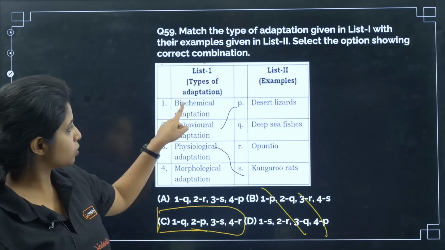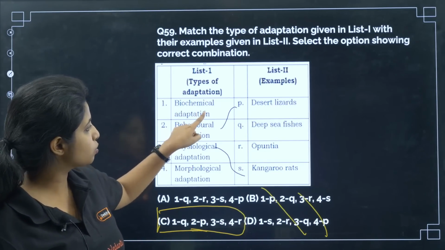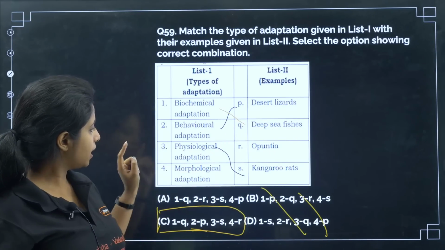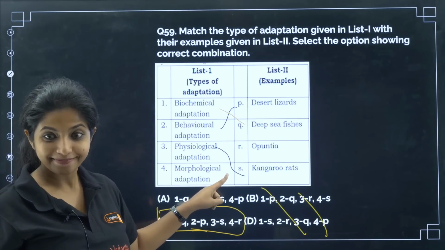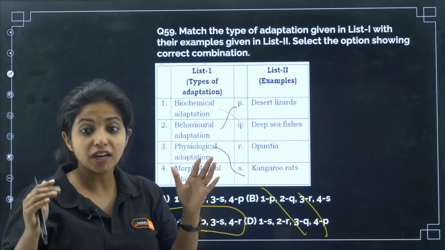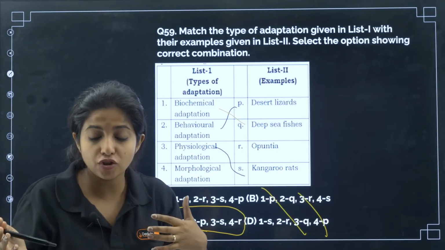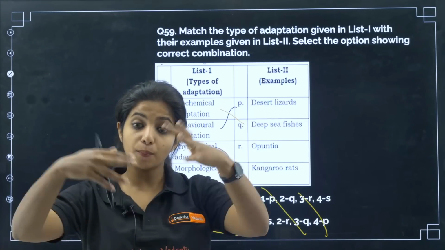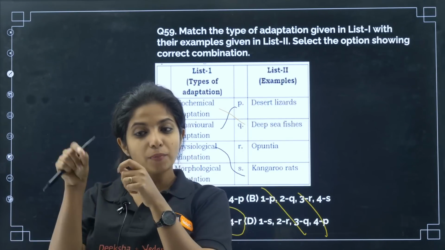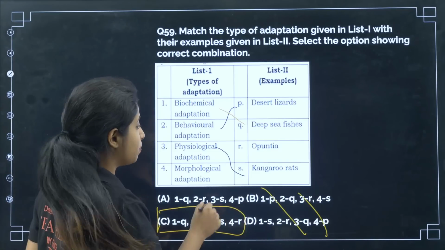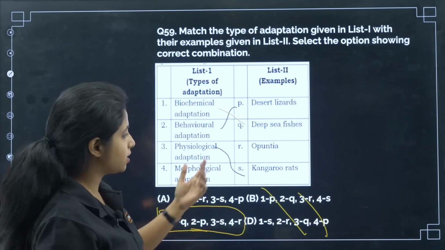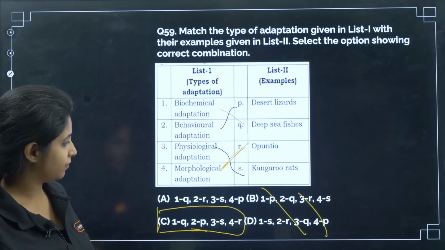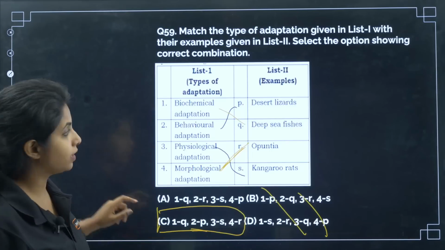Let's see. 1 goes biochemical. Biochemical adaptation goes with Q. Deep sea fishes, yes, true. Okay, and then you have morphological adaptation. They have the thorns and stuff like that, which decreases the surface area for less amount of transpiration to happen. Okay, instead of having a big leaf out there, they have the leaf being formed into thorns. There is not much transpiration happening because obviously they need water. They are desert plants. So this is correct. Okay, fine. This becomes your answer.